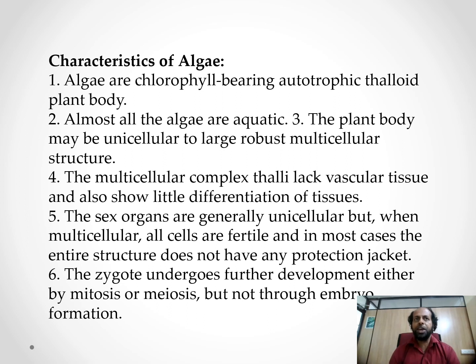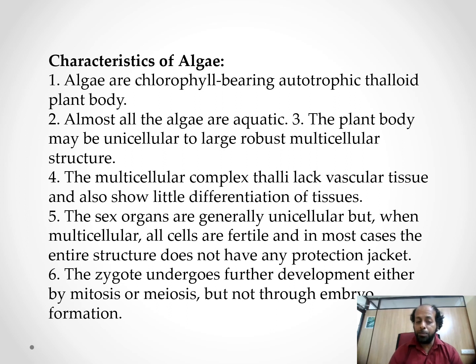Now we can see the characteristics of algae. There are a lot of characteristics, and different characteristics are possessed by different algal groups. Among those, we are going to take some important characteristics. The basic characteristics of algae are a chlorophyll-bearing autotrophic thalloid plant body. Almost all the algae are aquatic.